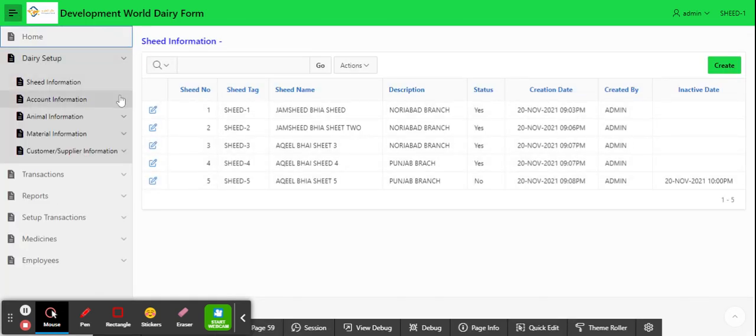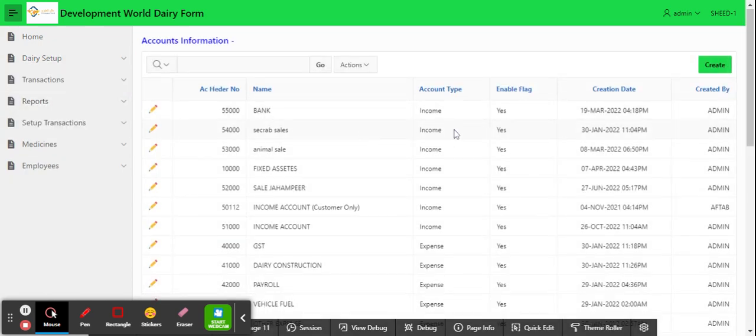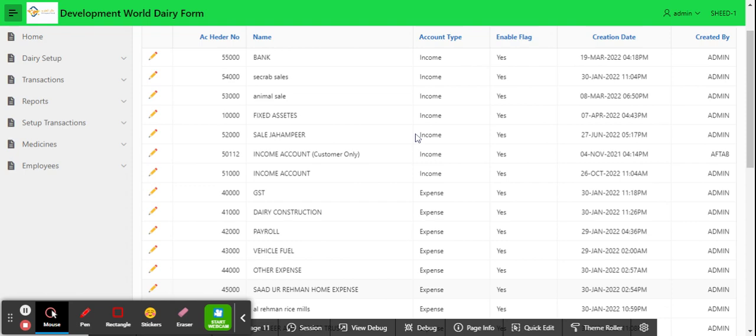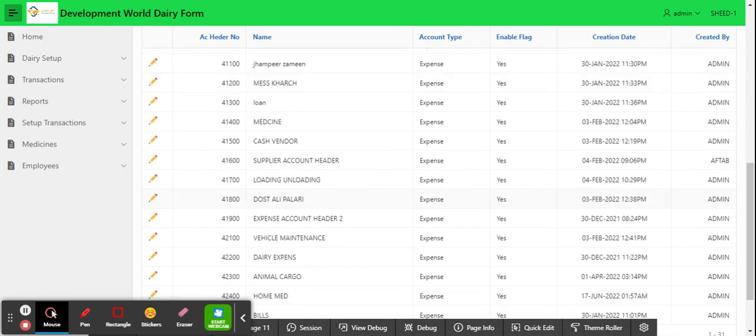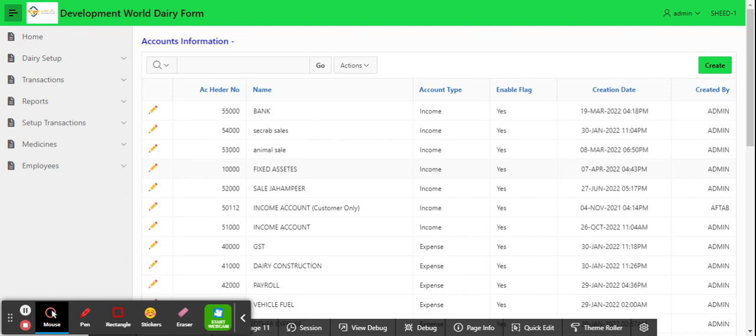After shade information, we will go to the accounts information. We have two types of accounts: income accounts and expense accounts, and some customer accounts. Here, the customer account and the supplier account are frozen and not available to the user because they are maintained by the ledger. The supplier account and supplier ledger are created automatically when the supplier is created. All other accounts will be managed by the management and the user also.